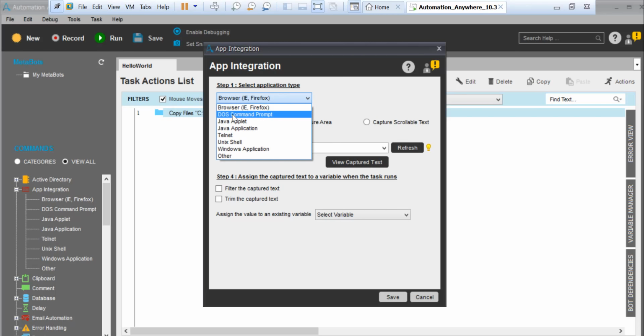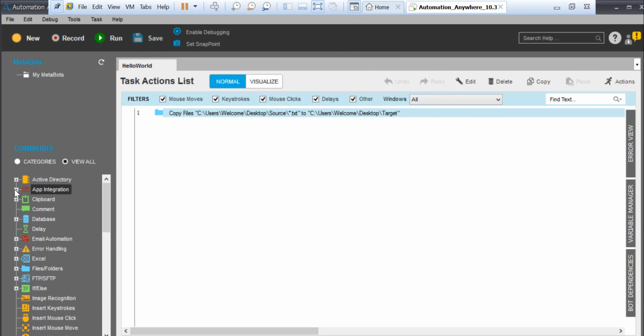And you can interact with DOS command, Java, Unix, Windows application. Windows application means, let's say, VLC player, notepad application, any type of Windows application, right? We'll be talking about that in detail, guys. First, listen to this. I am not going to make you an expert in this session. That's not the objective. I just want you to be comfortable. I will make you comfortable with Automation Anywhere once you finish the session. That's the objective. I will make you an expert, not in this one, but yes, in the next sessions, right?